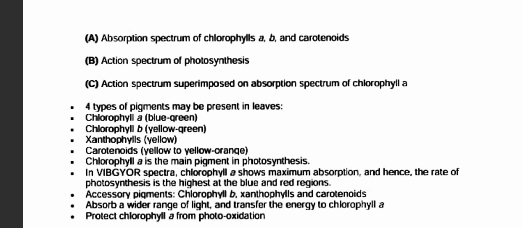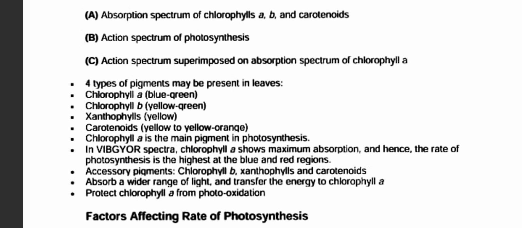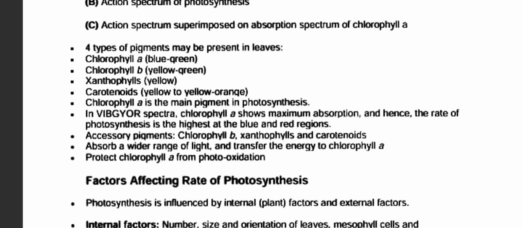So now, four types of pigments may be present in leaves: chlorophyll A, blue green; chlorophyll B; then xanthophylls; then carotenoids. Chlorophyll A is the main pigment in photosynthesis.